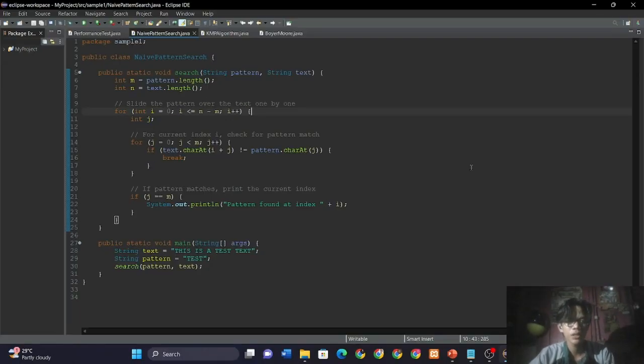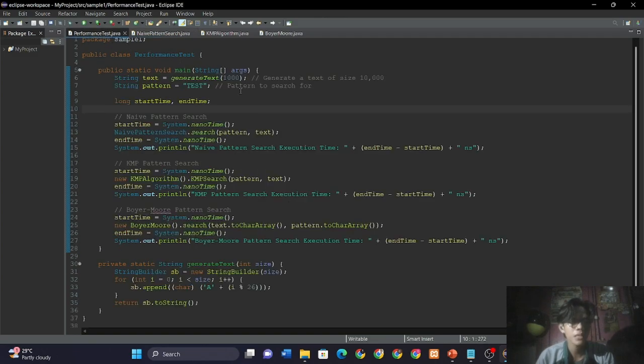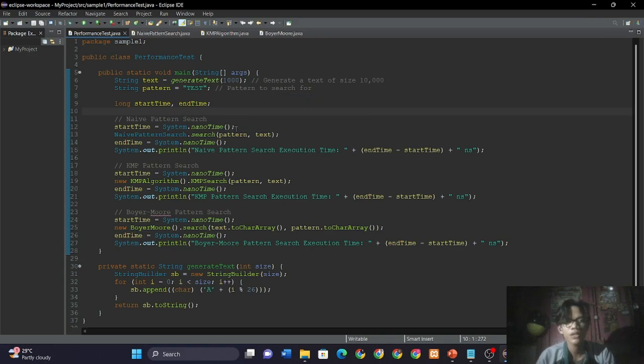As I mentioned earlier, we're going to compare the naive pattern search algorithm to the other advanced search algorithms, and we're also going to do the performance test. As I mentioned, we're going to use System.nanoTime to measure the execution time of the algorithm.